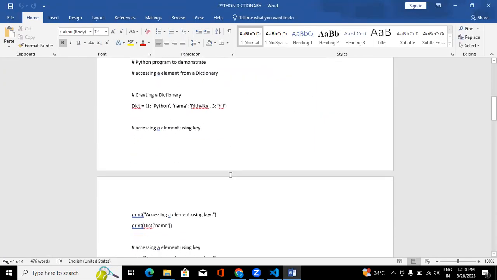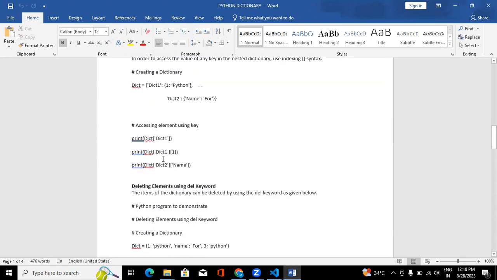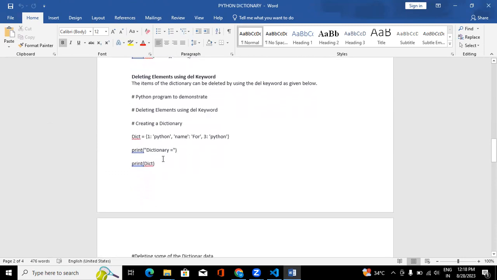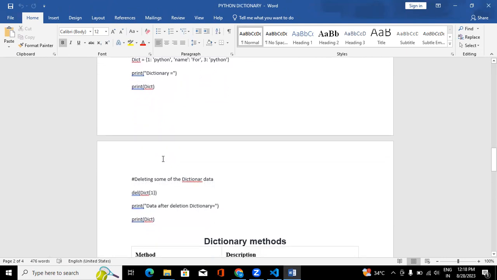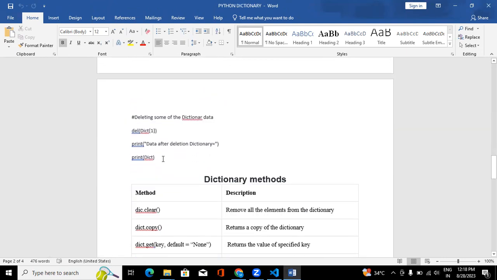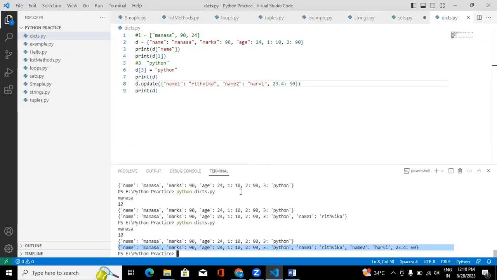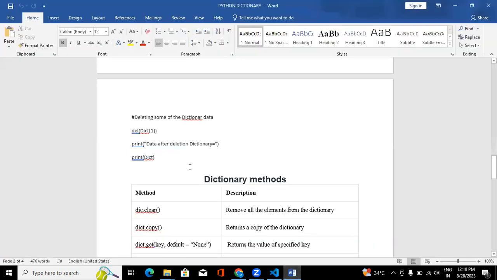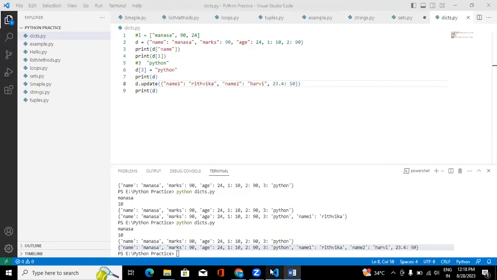So we saw accessing dictionary elements, and now deleting. I want to delete one key value pair. How can we do it? We can use del, then your dictionary name. Inside the square brackets, you should give the key that you want to delete. Now I want to delete name1. What is there in name1? Ritvika. So this key value pair I want to delete.